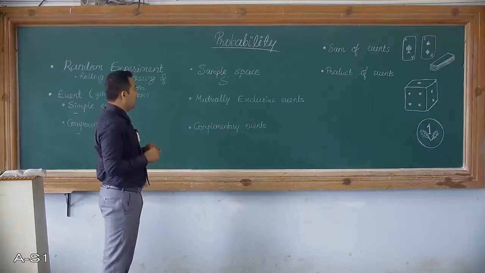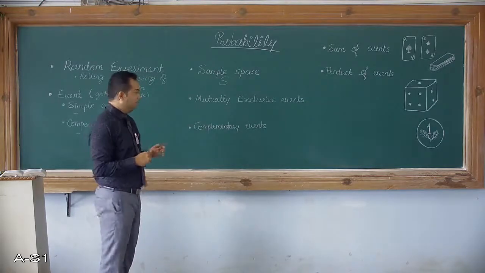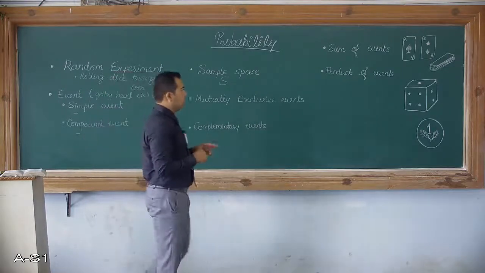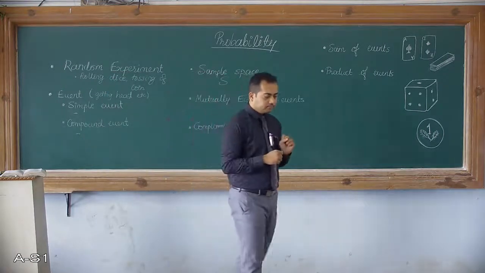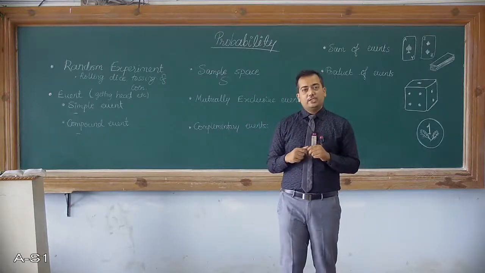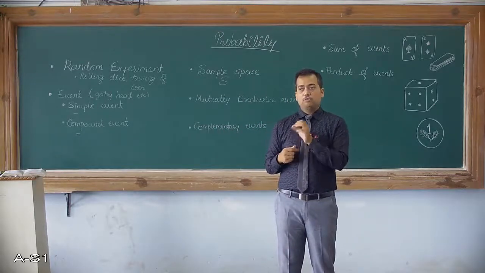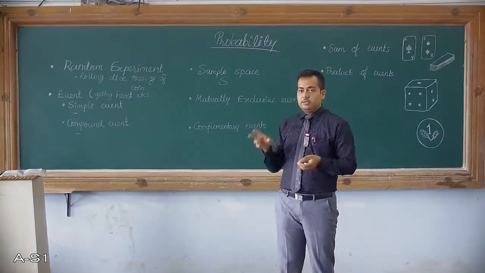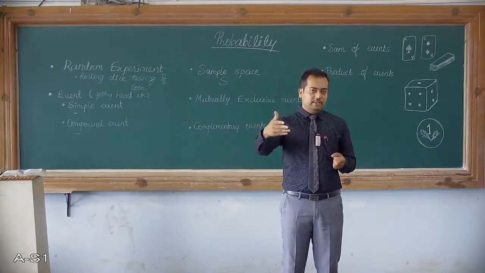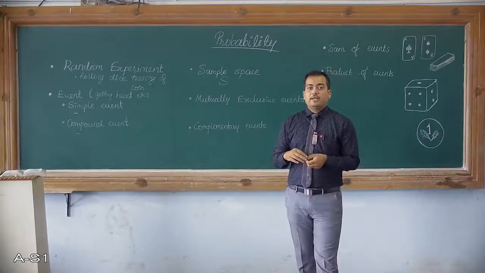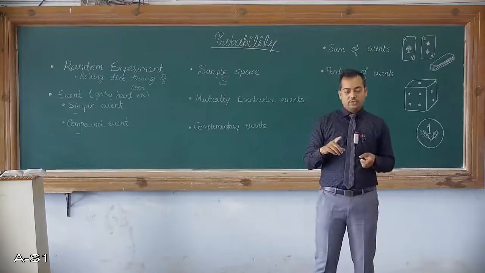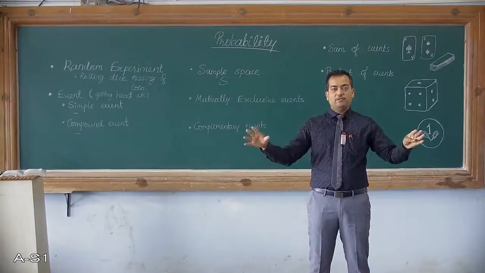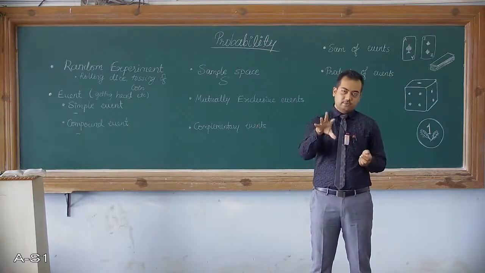Then the next one is mutually exclusive events and complementary events. Now these two you need to understand very clearly. Mutually exclusive event means two or more events. These two are definitions related to multiple events. So I cannot say this one is the mutually exclusive event. These 4, 5 events are mutually exclusive events. This way I can say.